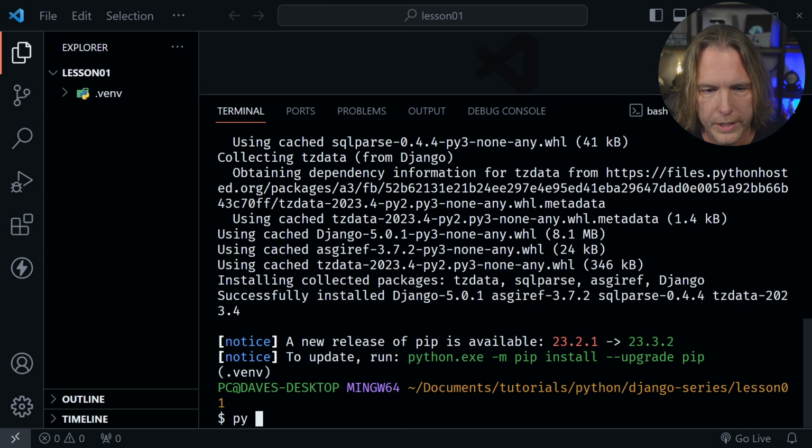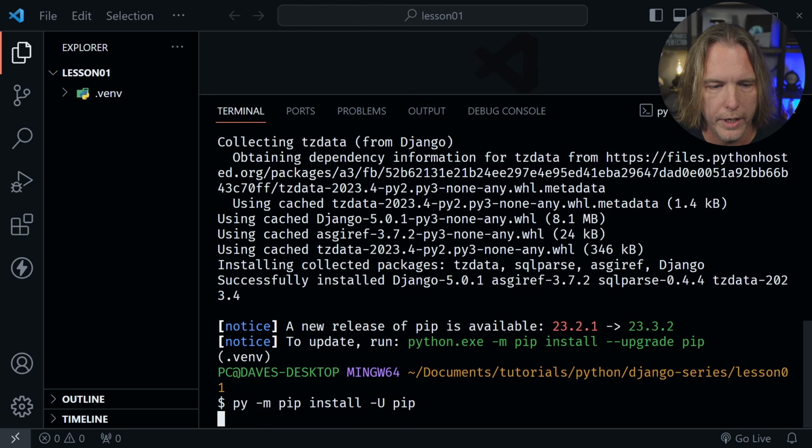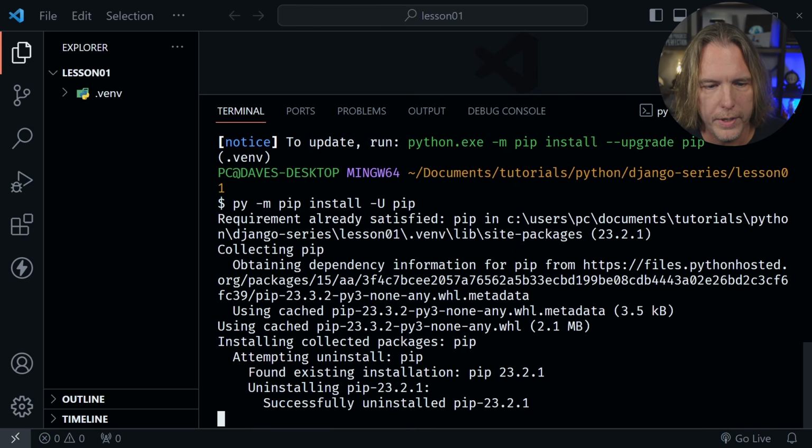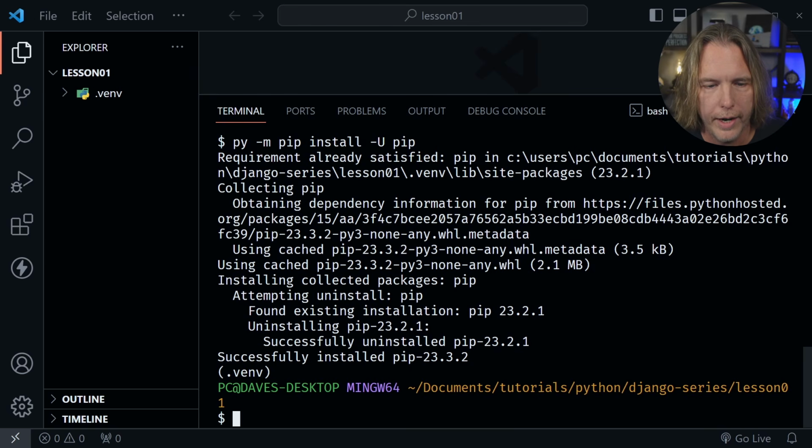You may have a different message if this is in the future, but I'll type py -m pip install -U pip. Now dash capital U is the same as two dashes and the word upgrade, so I'll just do that. And then pip once again, press enter. That should update, and I should now have 23.3.2, which would be the latest.